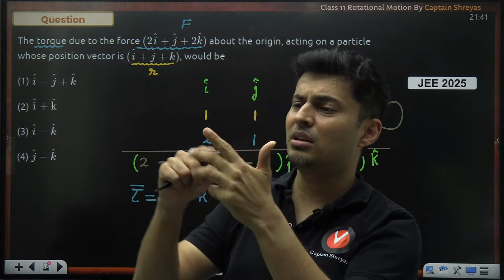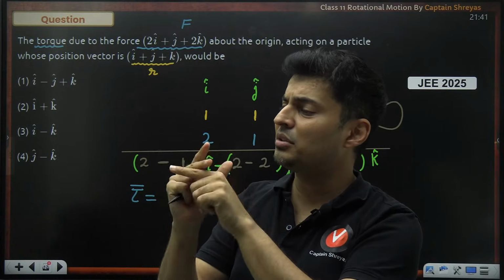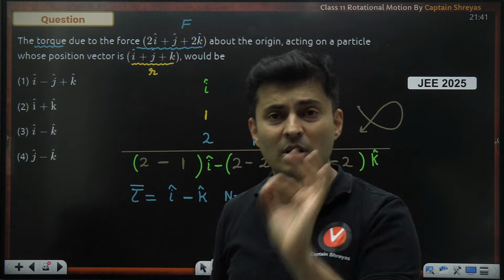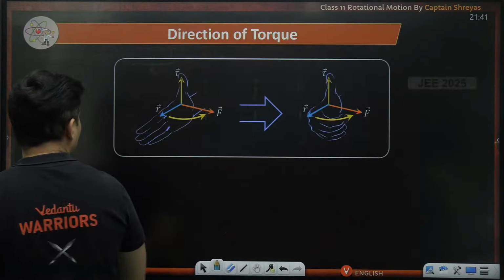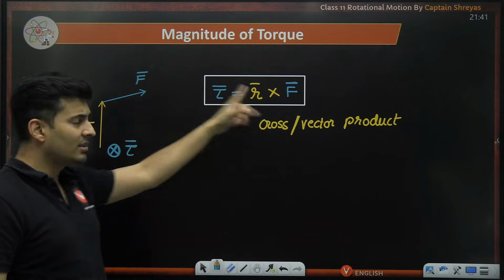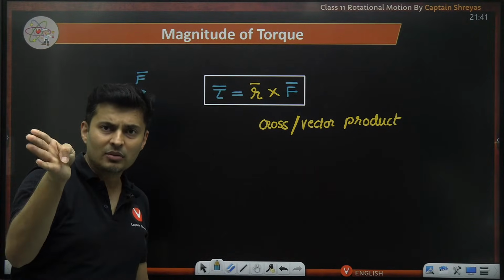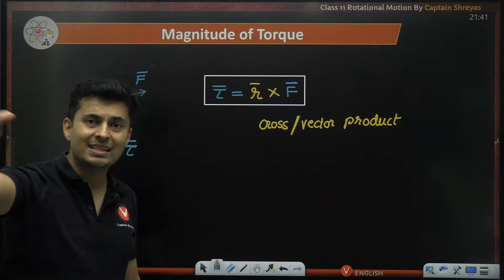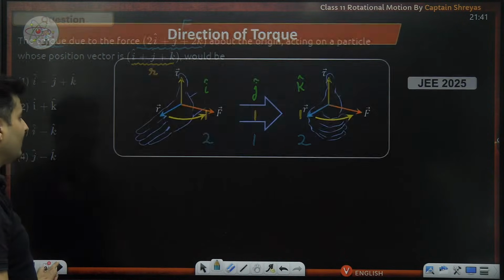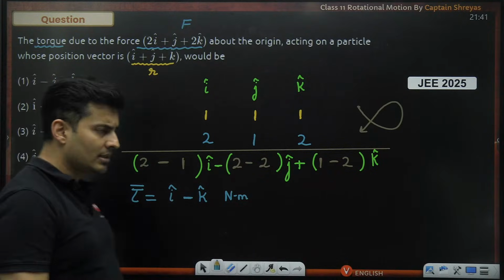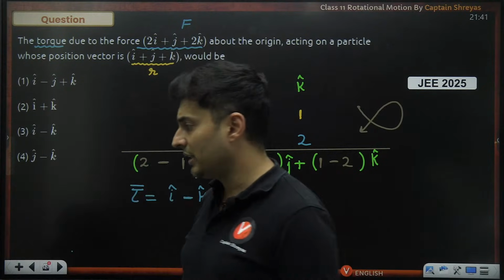Left hand, this is I, this is L, this is B. Right hand, this is V, this is B. You will get confused. Just remember cross product. If you know the cross product formula, which I have just told you, it is r cross F. You all have a right hand, right? Just take the 4 fingers, move it, and see where the thumb goes. That's it. Enough. You don't need anything else. And if it is given in vector form, you have to use the determinant method to get it. That's all. It's very straightforward, guys.